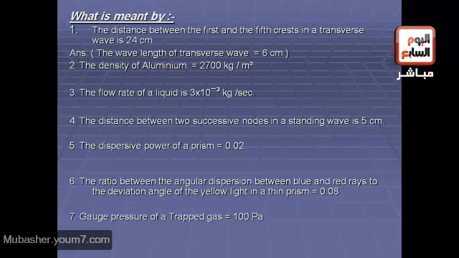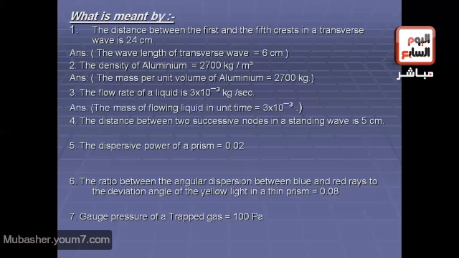Another question, the density of aluminum equals 2700 kilograms per cubic meter. That means that the mass per unit volume of aluminum equals 2700 kilograms. Another question, the flow rate of a liquid is 3 times 10 power negative 3 kilogram per second. It means that the mass of flowing liquid in unit time equals 3 times 10 power negative 3 kilogram.